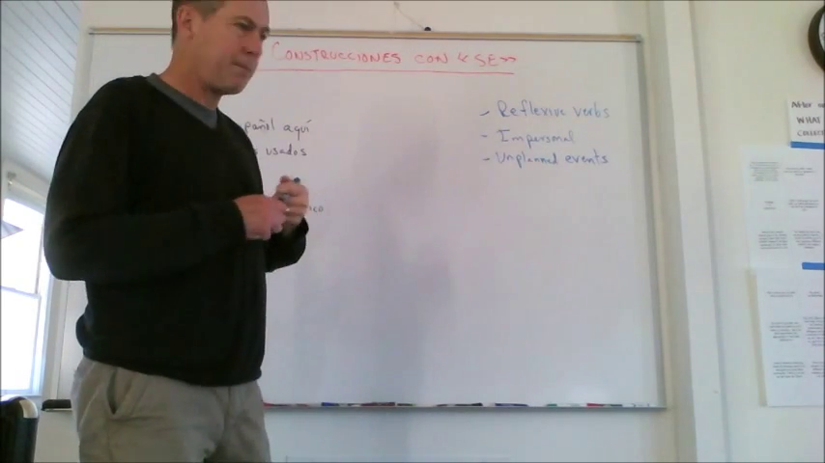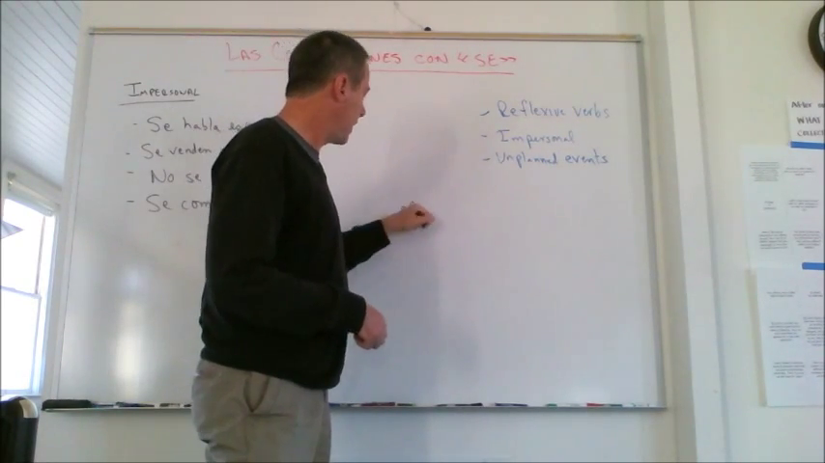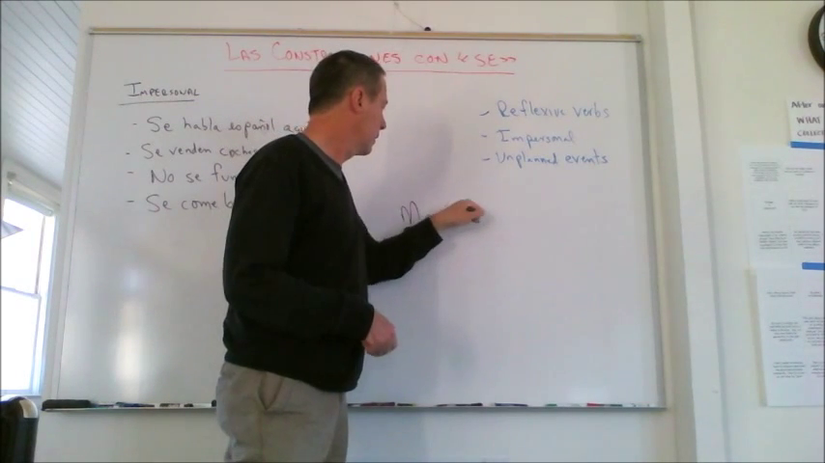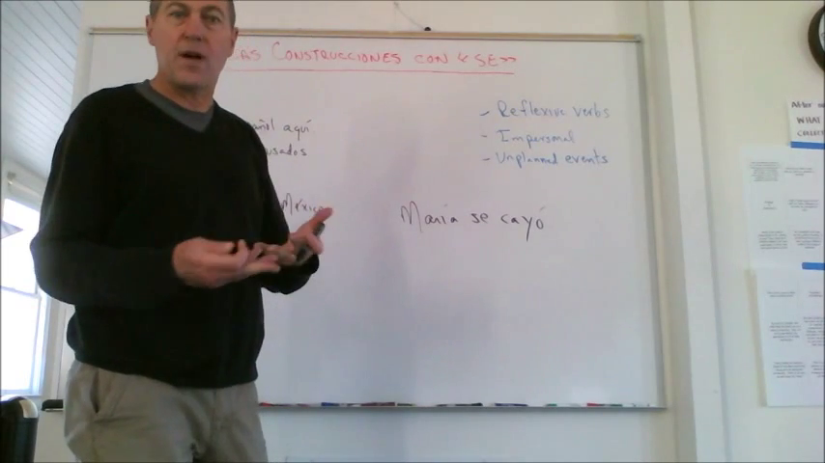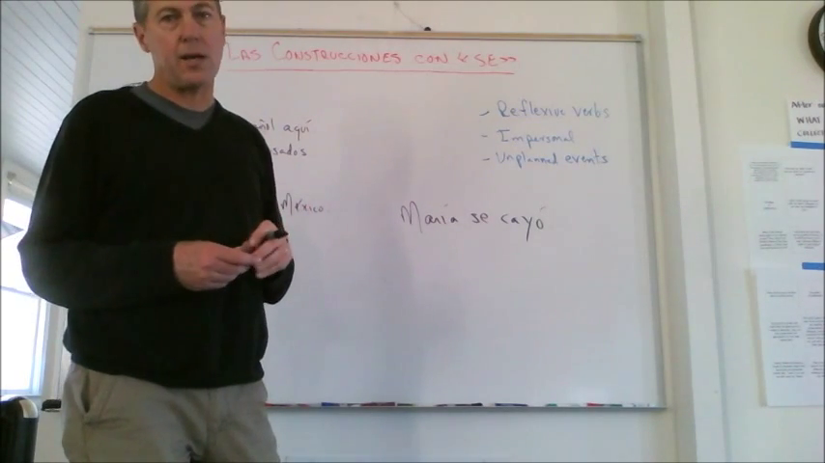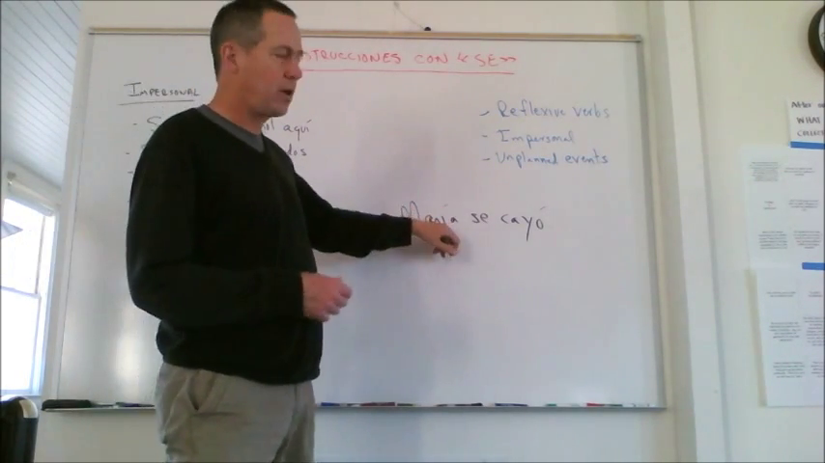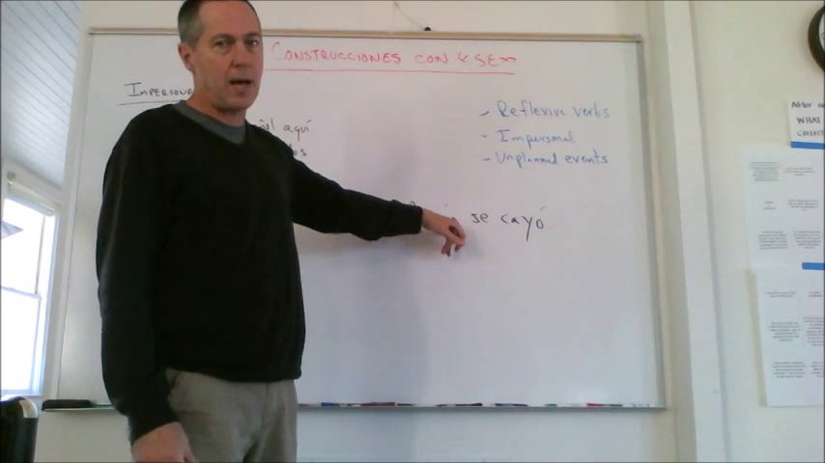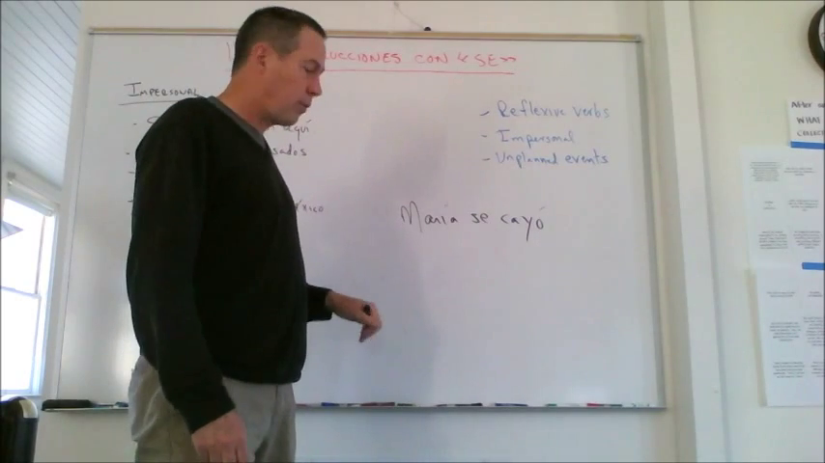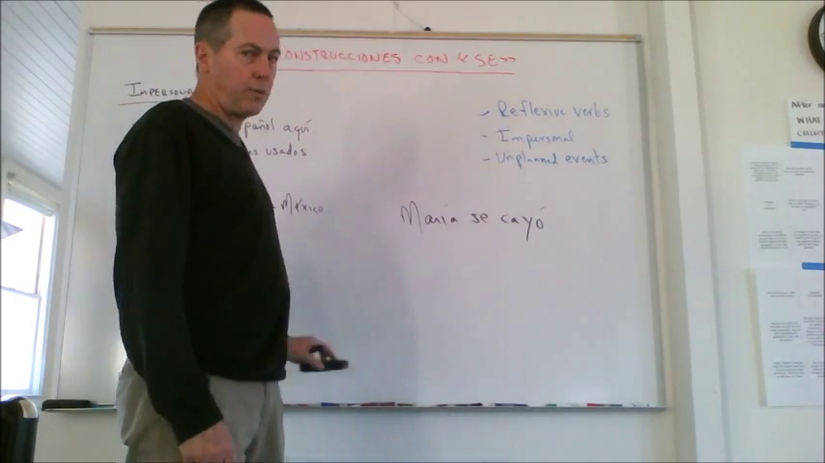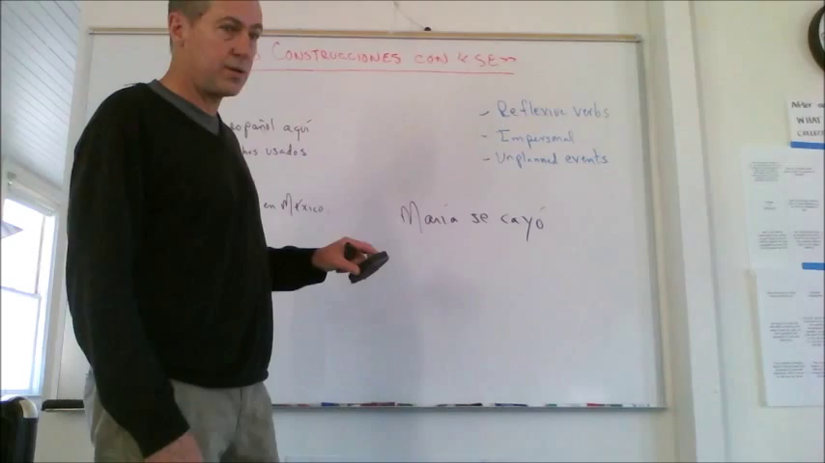You remember, say, for example, María se cayó. Maria fell down. The verb is caerse. It's a reflexive verb. When you're talking about the third person, ella or ellos, you're going to use the pronoun se. But we're not going to go over that today. I was just reminding you, you already know one way to use se.